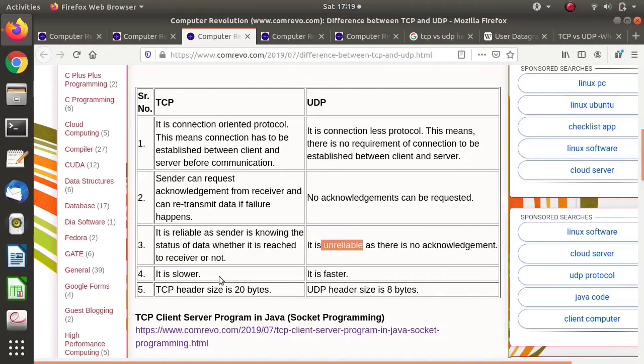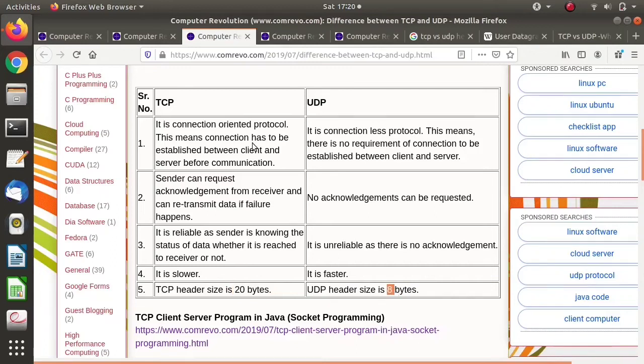On the other hand, TCP is slow. Why is it slow? Because first a connection has to be established between the client and server, and there are acknowledgements. That's why it is slower. On the other hand, UDP is faster as no connection is established and there are no acknowledgements. That is the advantage of UDP. As more data has to be sent in TCP because of the acknowledgements and other things, the header size is more, 20 bytes, while in UDP the header size is less, 8 bytes.